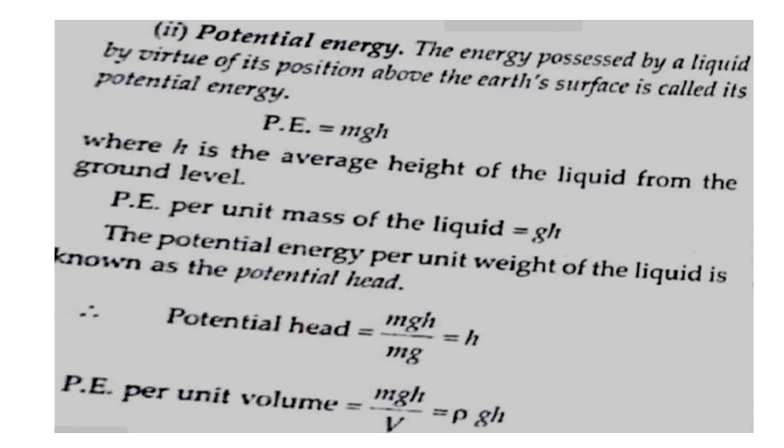Potential energy per unit volume. mgh divided by volume, and m by V is rho, so it will be rho gh.